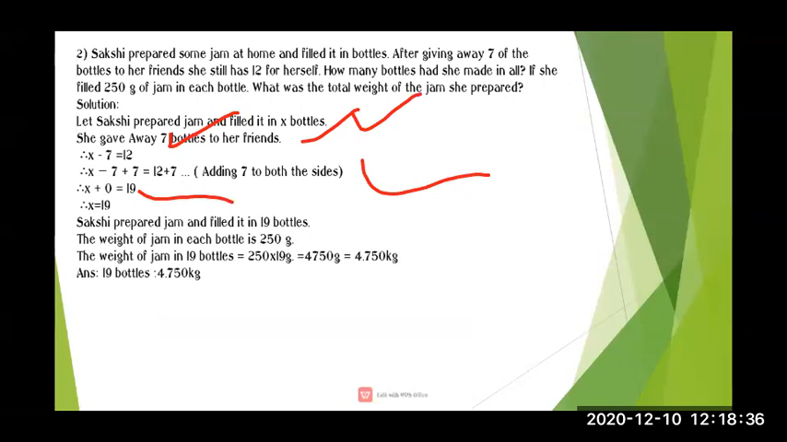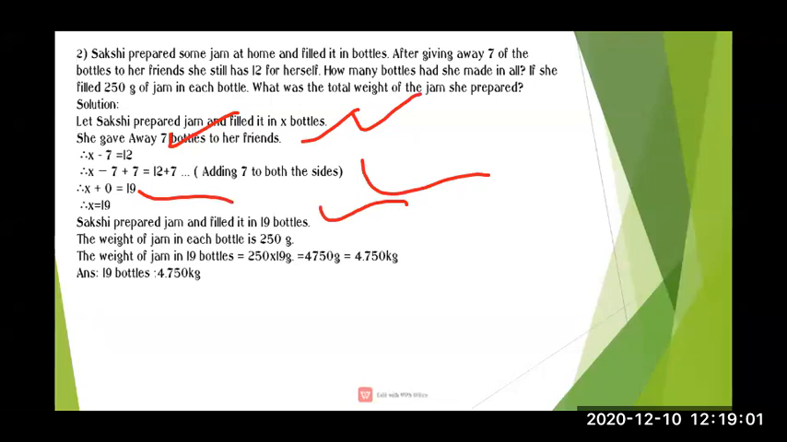So the statement you have to write, because it is a statement sum. What was the question? How many bottles had she made in all? Now how many bottles did she make? She made 19 bottles. So we will write a statement: Sakshi prepared jam and filled it in 19 bottles. Now here we have completed the first step.